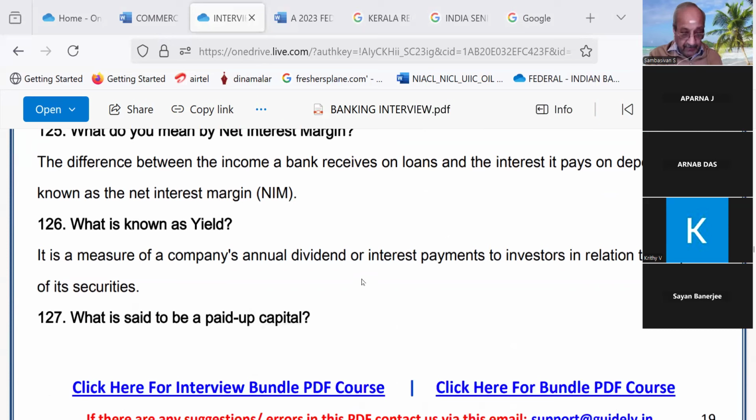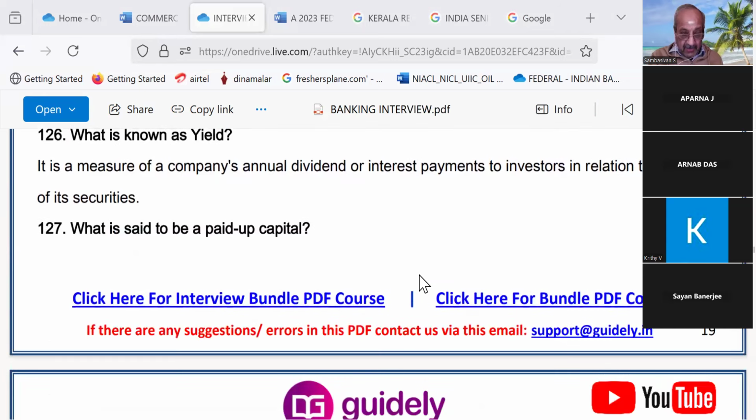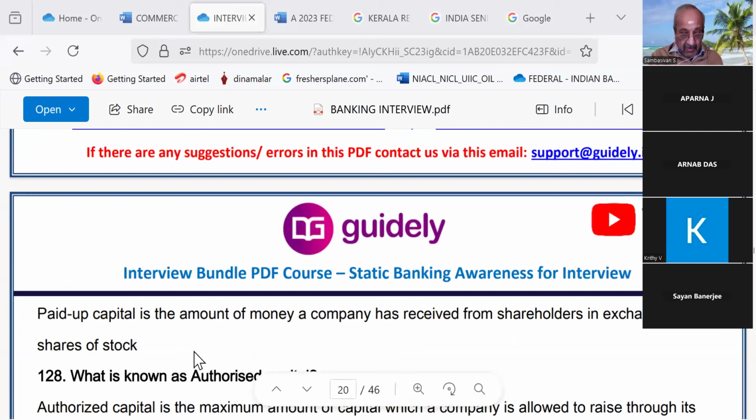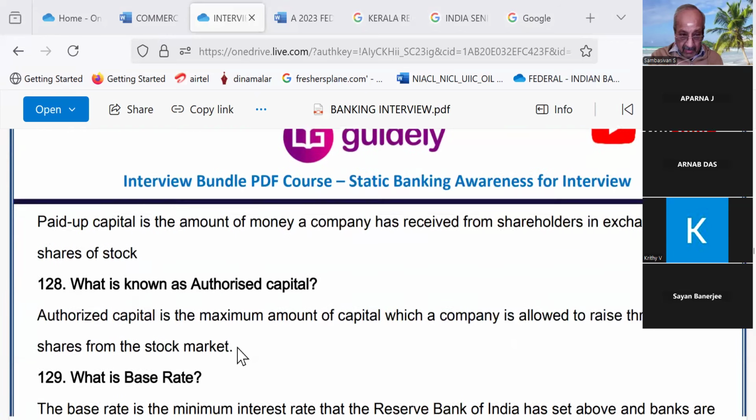What is known as yield? It is a measure of a company's annual dividend or interest payment to investors in relation to the price of its securities. Good. What is said to be paid-up capital? Paid-up capital is the amount of money a company has received from shareholders in exchange for shares of stock.